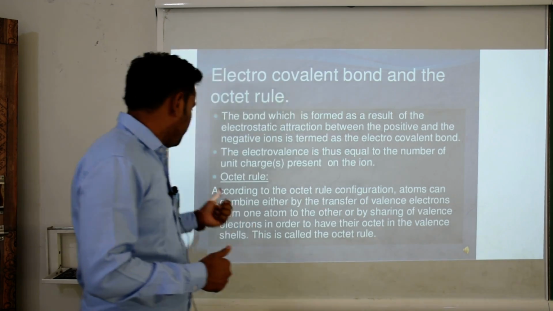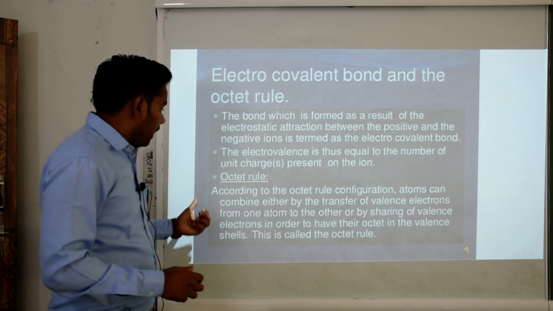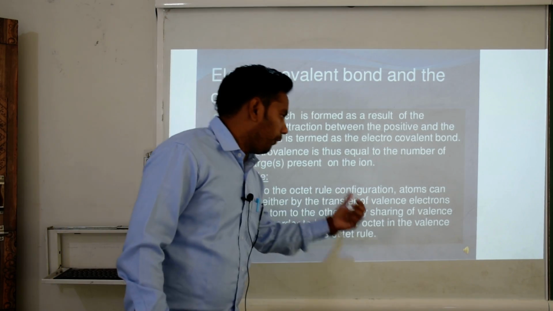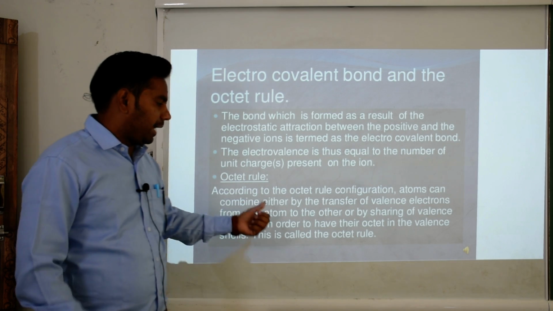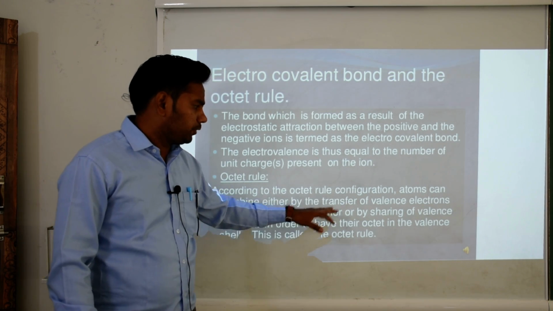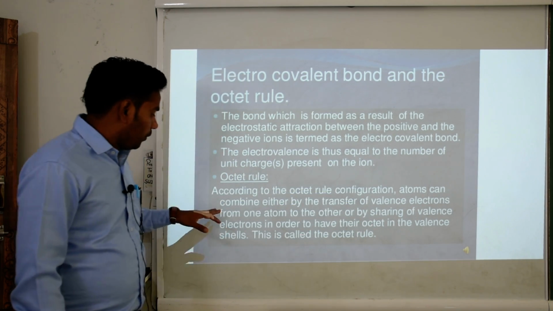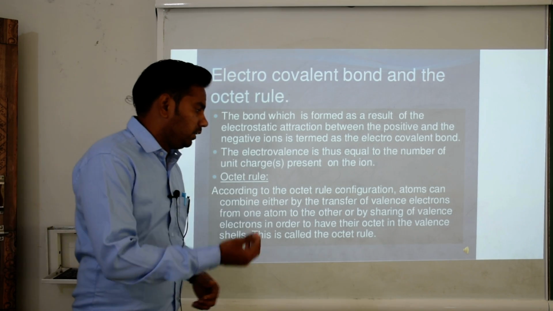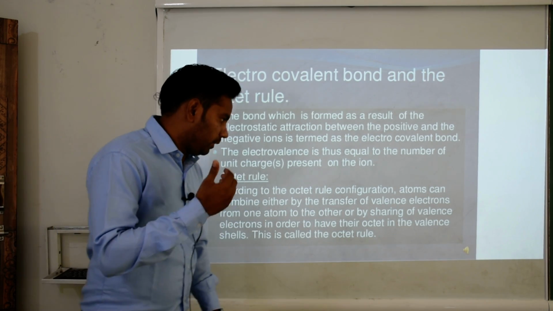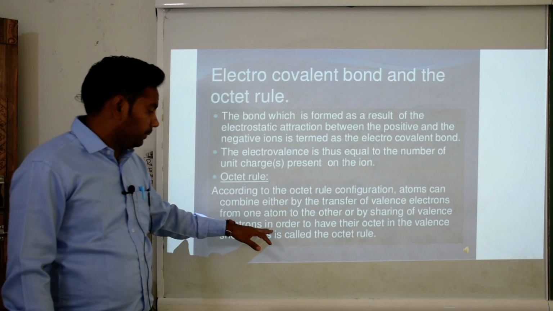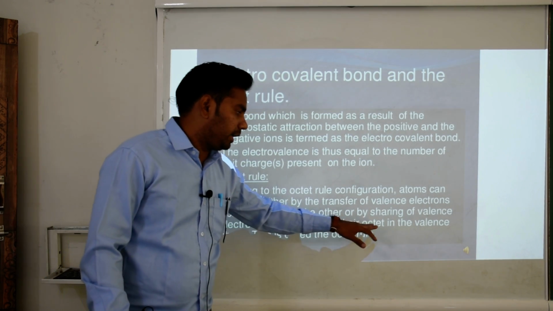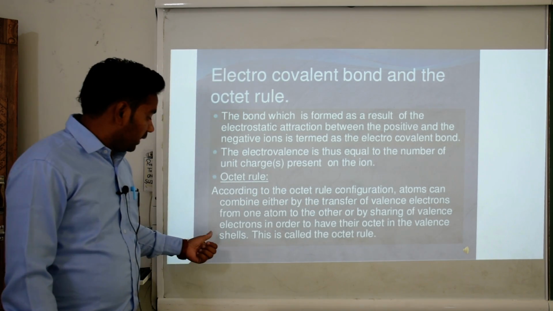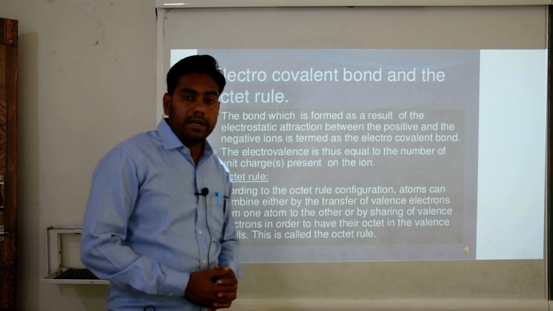Now we move to our octet rule. According to the octet rule, atoms can combine either by the transfer of valence electrons from one atom to the other or by sharing of valence electrons in order to have their octet in the valence shell. This is called the octet rule.